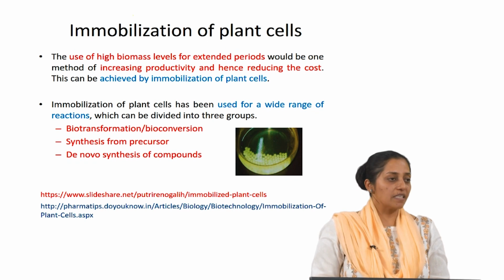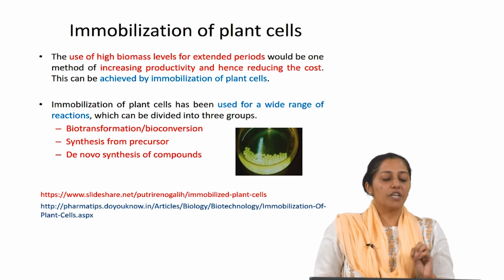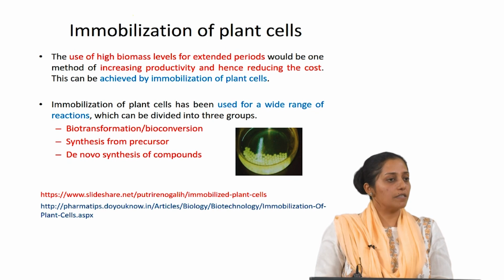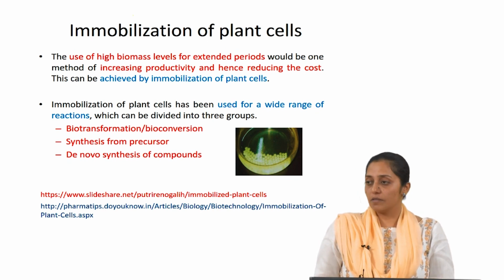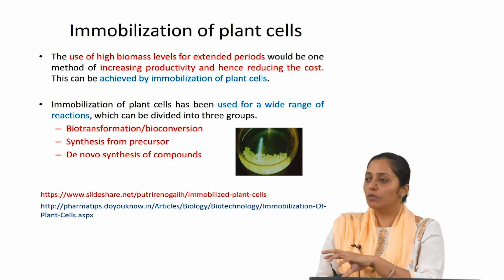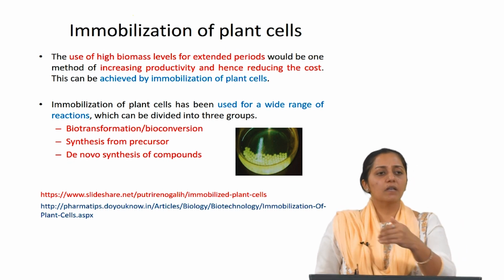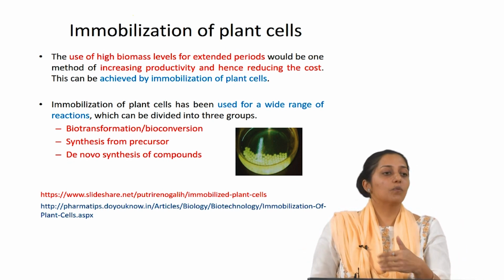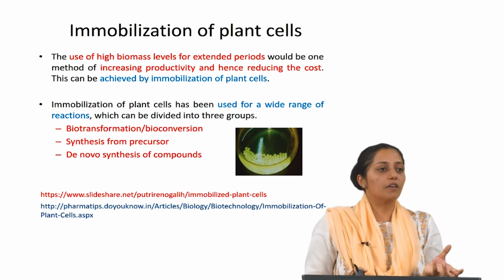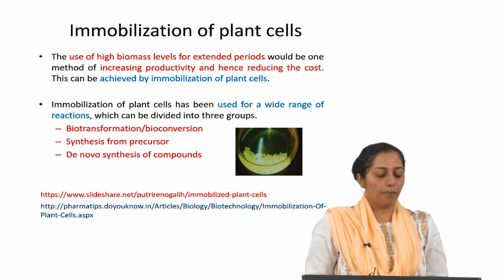There are different ways in which the cells can be immobilized, and the kind of reactions which are carried out using immobilized cells generally involve biotransformations or bioconversions, where the precursor will directly get converted to your product of interest, or synthesis from precursor with more than one step, where the precursor will reach the cells, and being a repository of enzymes, there will be a set, defined series of reactions leading to the product formation.